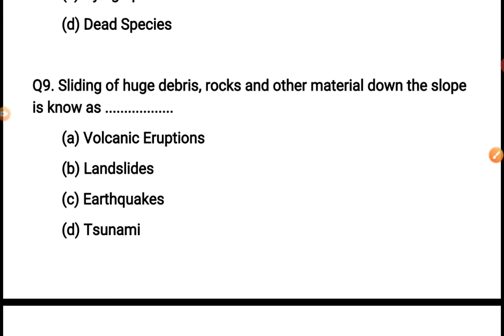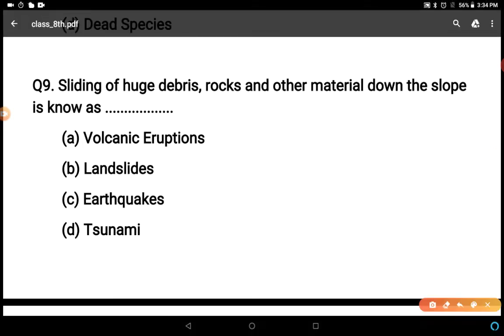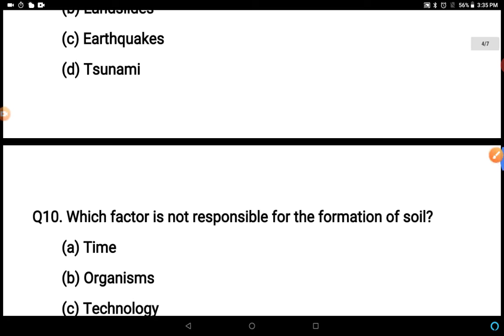Next question. Sliding of huge debris, rocks and other material down the slope is known as, this is volcanic eruptions, landslides, earthquakes, tsunami. Natural process, or this is the falling down the material, this is landslide. B option is the correct answer.